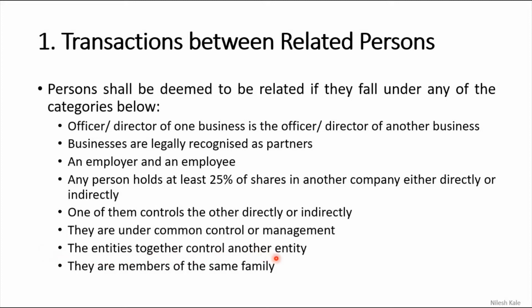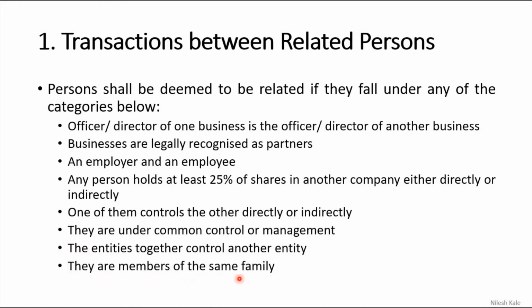Entities together control another entity. The same example which we had taken here, businesses holding another entity. So there are several entities, suppose A company, B company, C company. All these three companies are holding P company, Q company and R company. They are members of the same family.